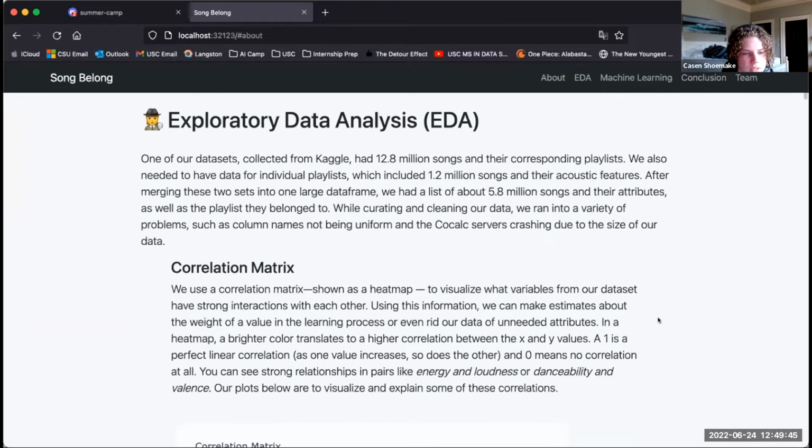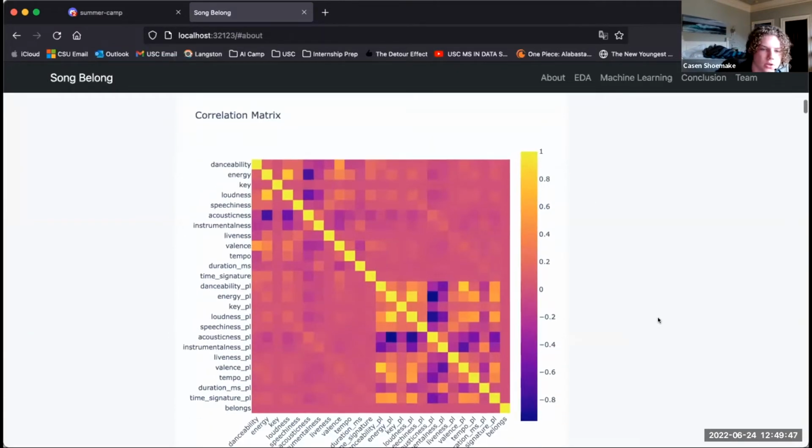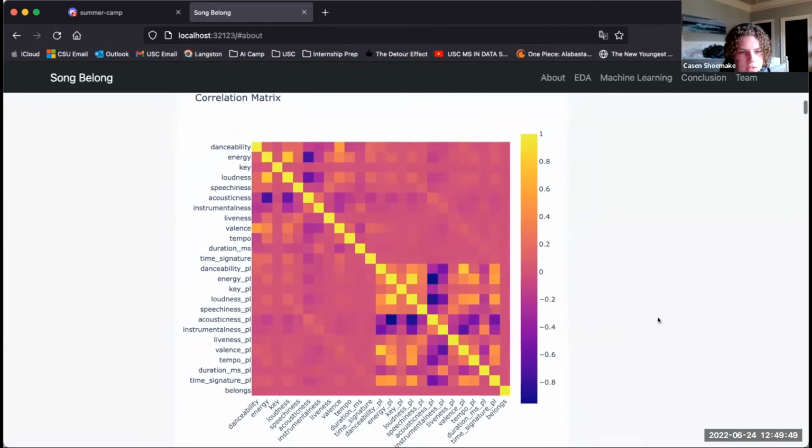And then below you can see we have a correlation matrix shown as a heat map. What this is going to do is show us the intensity of the correlations between two values. So the brighter the color on the pixel, the more intense the relationship between the values.